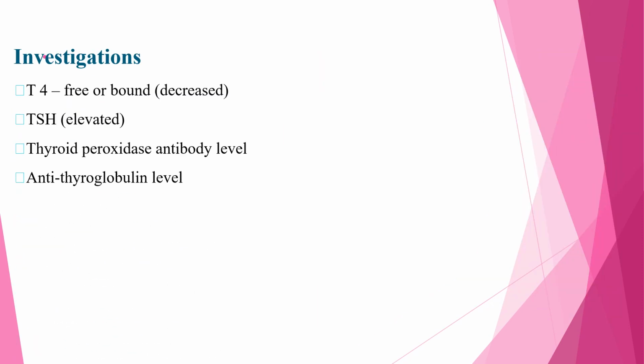On investigation, as in that of the congenital hypothyroidism, free or bound T4 is decreased and the TSH is elevated, and we can also see thyroid peroxidase antibody because acquired hypothyroidism is mostly due to Hashimoto's thyroiditis or chronic lymphocytic thyroiditis. This is an autoantibody mediated disease, and the anti-thyroglobulin level can be raised also.